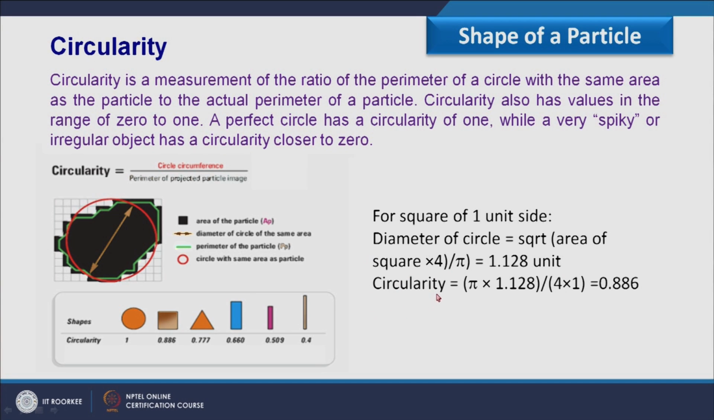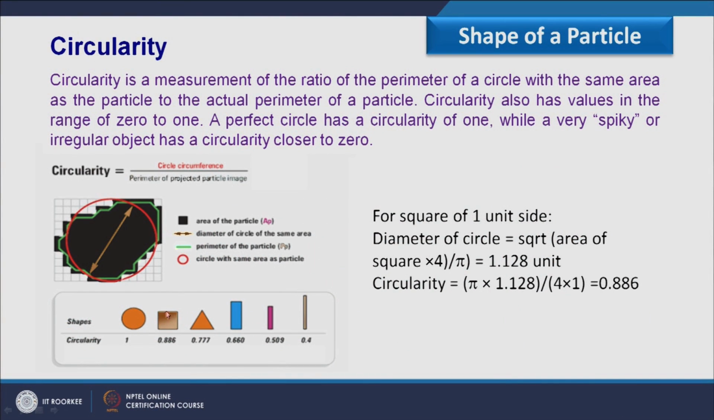So circularity is the circle circumference, that is pi into 1.128, divided by the perimeter of the particle. If it is a square in shape, it has 4 into 1. So a similar value appears over here. So circularity comes as 0.886. You can see the value over here.